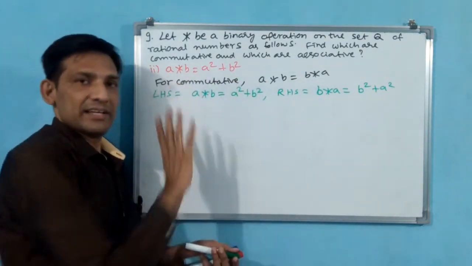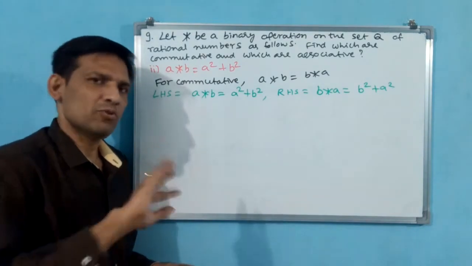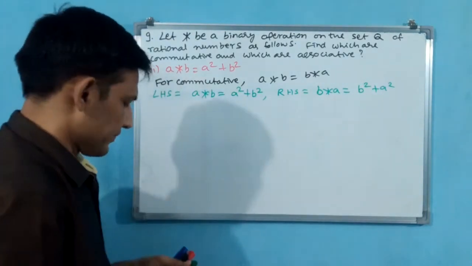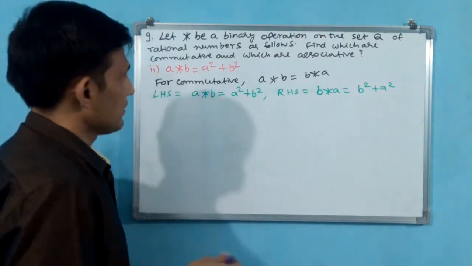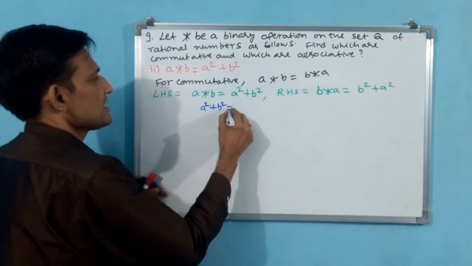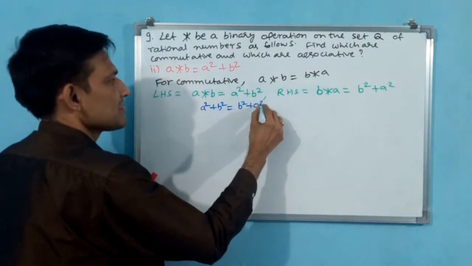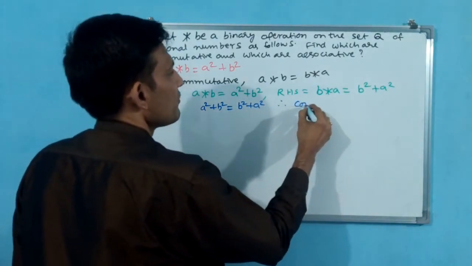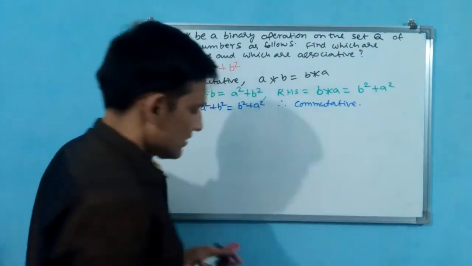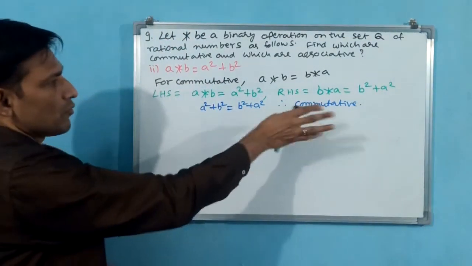But when addition is there, both are the same. a square plus b square is equal to b square plus a square, therefore commutative.